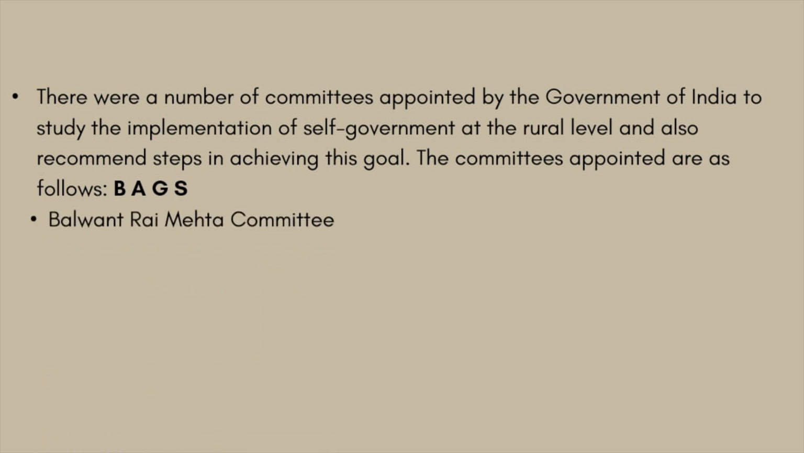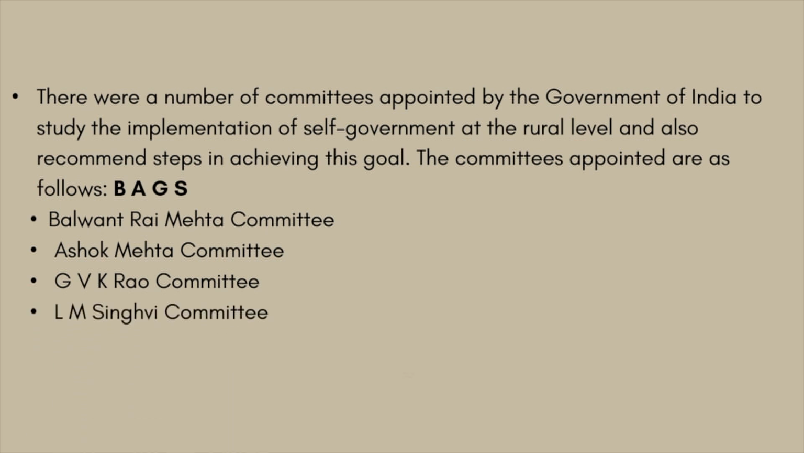It means B for Balwant Rai Committee, A for Ashok Mehta Committee, G for the GVK Rao Committee, and S for the LM Singhvi Committee. I've taken the initials or the first letter of their names so that it can be easily understood. So, when you talk about the evolution, you should think about the Balwant Rai Committee, Ashok Mehta Committee, then the GVK Rao Committee and the LM Singhvi Committee, which is very important. Now, let us understand these committees separately.